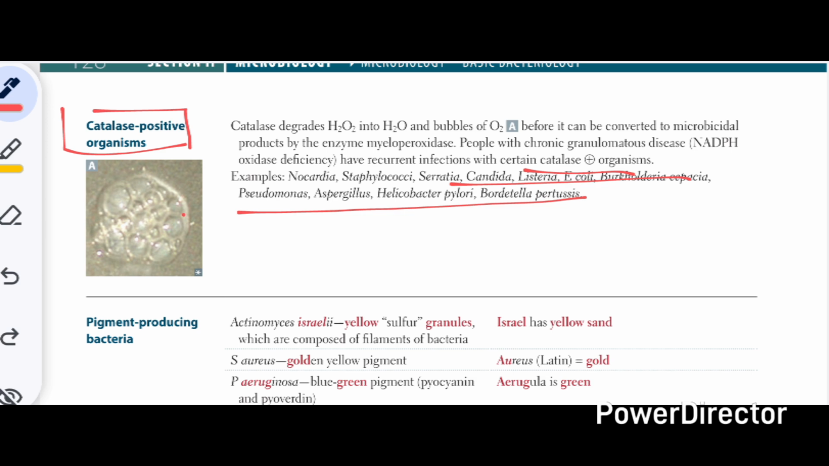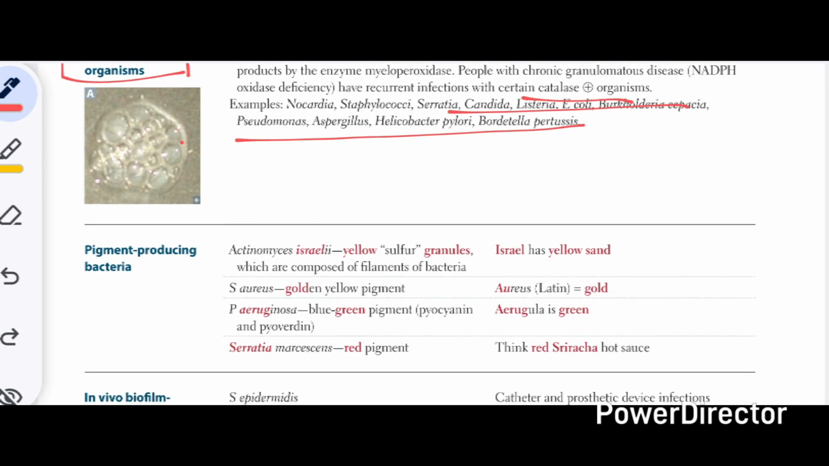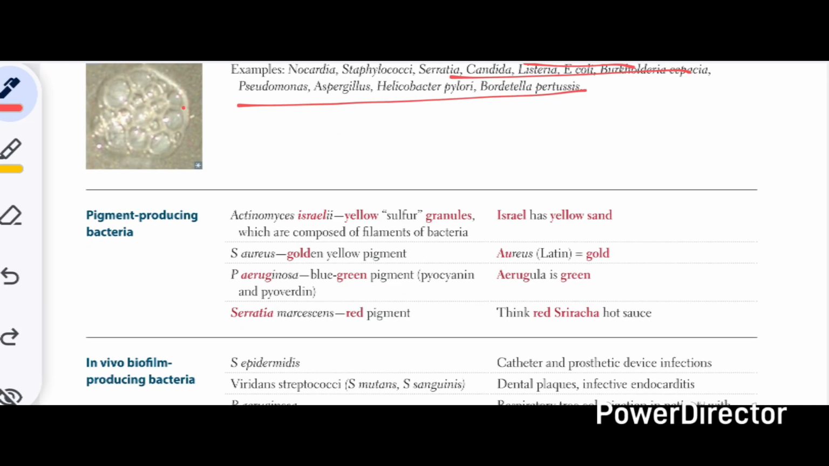And then we have some special pigment producing bacteria such as the Actinomyces israelii, which produce the yellow sulfur granules that are composed of the filaments of bacteria, and that's how you recognize them on their blood cultures. Then we have the Staph aureus that produces the golden yellow pigment. Pseudomonas aeruginosa produces the blue-green pigment, and then we have the Rickettsia, which produces the red pigment.